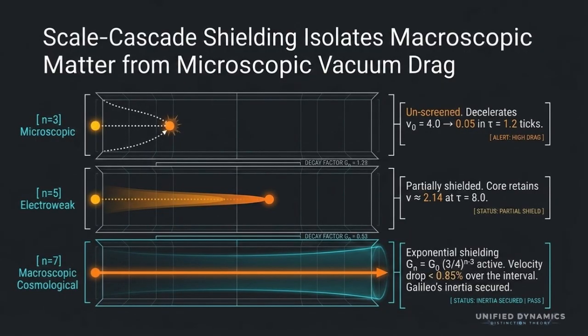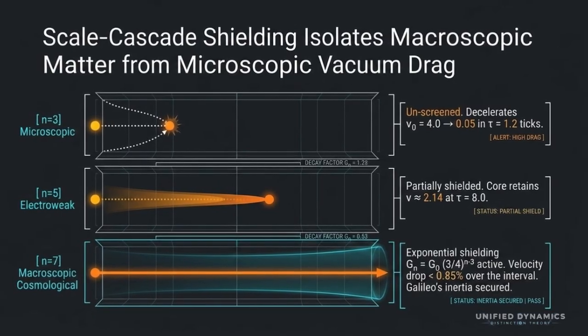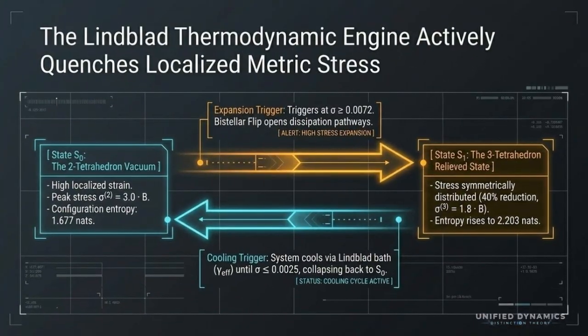In normal language, the vacuum does not behave the same way at every scale. UD is proposing that recursive shielding is what lets ordinary matter persist. Now we introduce the thermodynamic engine.